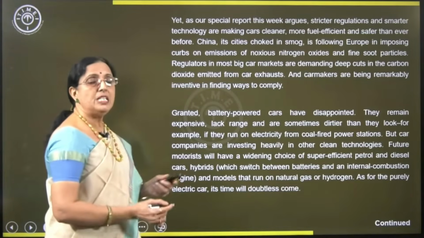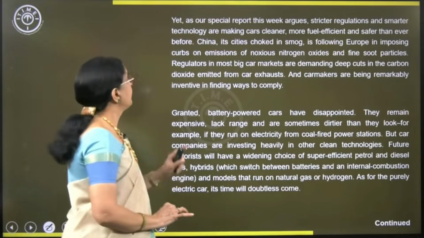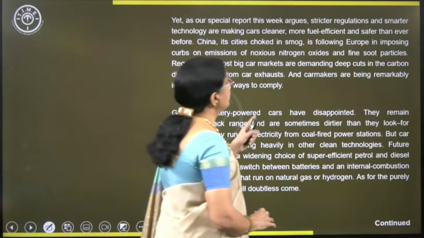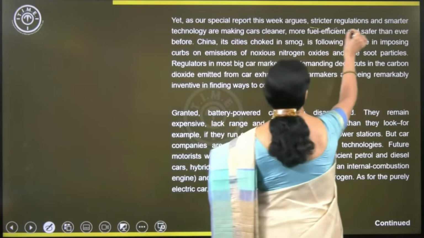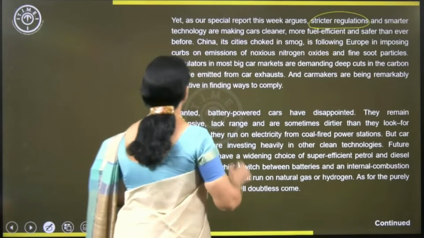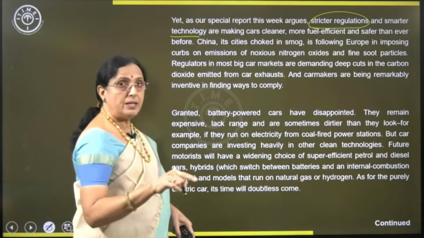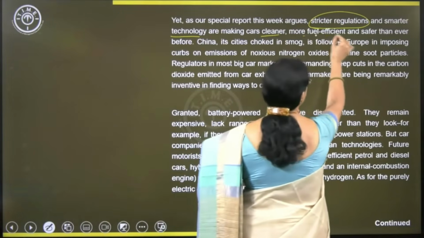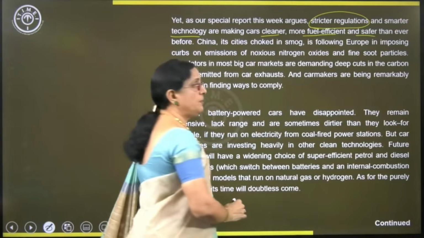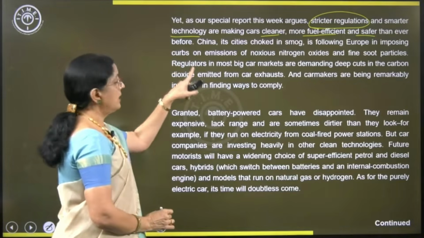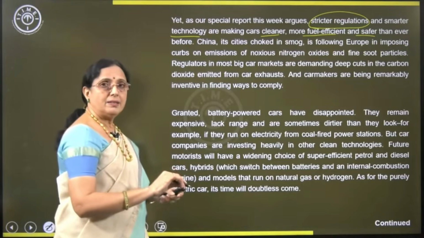Yet, in spite of all those challenges, as our special report this week argues, stricter regulations and smarter technology are making cars cleaner, more fuel efficient and safer than ever before. Right. So, all those challenges can be met with.